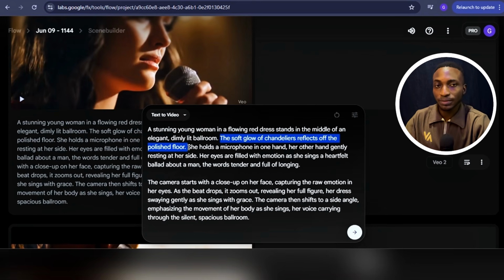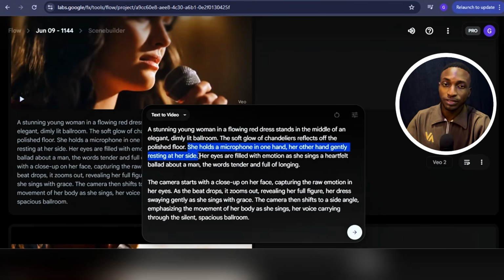I'm still describing the subject. So you can see next, it continues with the subject. She holds a microphone in one hand and her other hand gently resting at her side. This is actually still talking about the subject. And next we see the subject again. Her eyes are filled with emotion. A heartfelt ballad about a man, the words tender and full of longing.